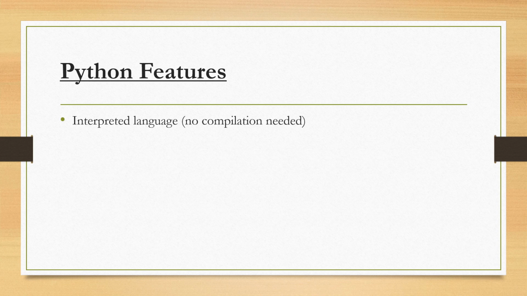Now, what are the features of Python? First of all, it is an interpreted language, so there is no need of compilation like C, C++ and Java, where we need to compile the code and then run it. But in Python, we don't need to compile the code. We can directly run it.